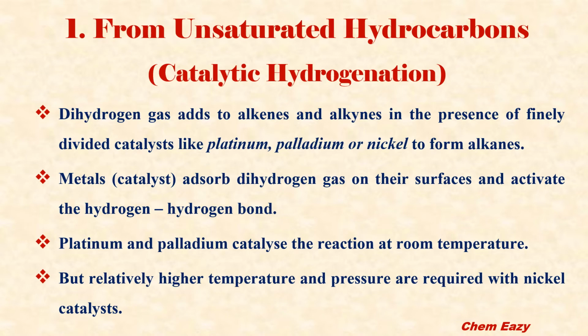In this method, unsaturated hydrocarbons are hydrogenated in presence of a catalyst, so this we can call catalytic hydrogenation. In this method, dihydrogen gas, that is H2, adds to unsaturated hydrocarbons like alkenes and alkynes in presence of finely divided catalysts like platinum, palladium or nickel to form alkanes.